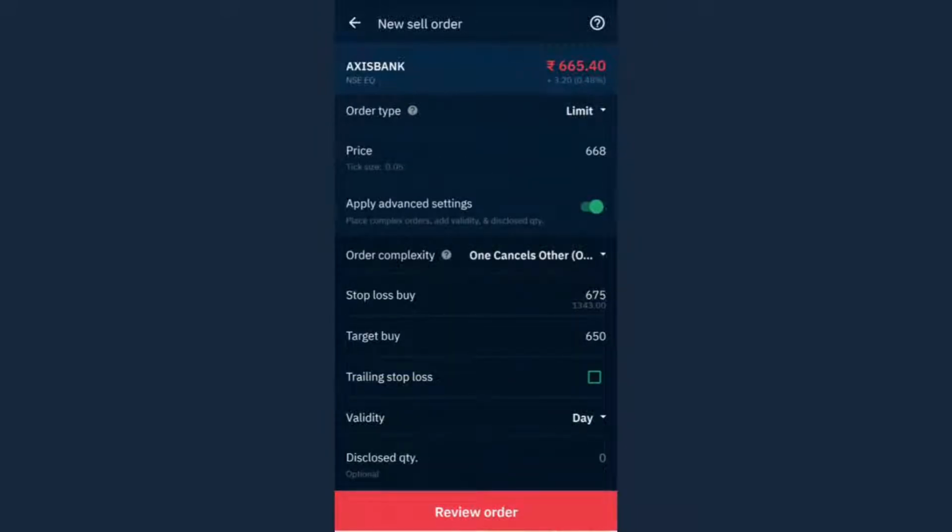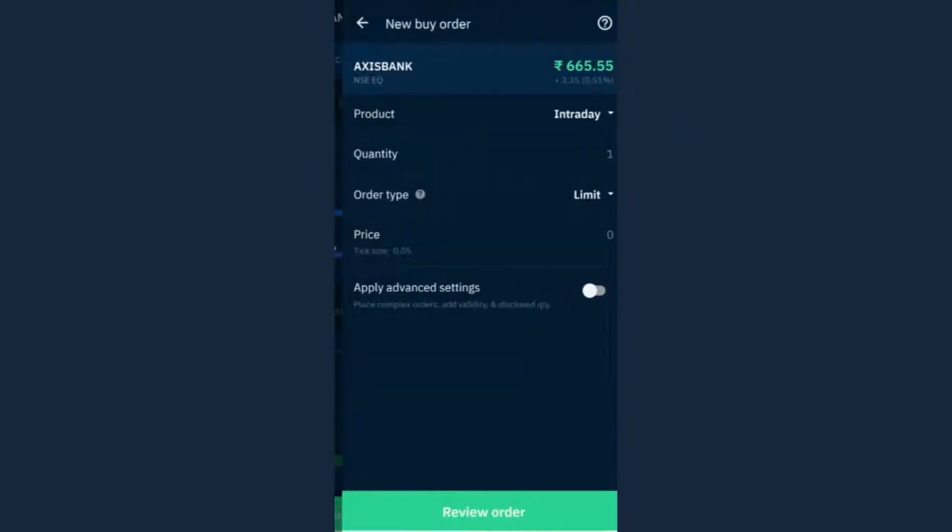So cover order means just specify your price at which you want to buy or sell, and also specify the stop loss along with that. And one cancels other means specify your price, specify your stop loss, and also specify your target. If the price goes in your favor, what is your target at which you want to buy or sell? Or if the price doesn't go in your favor, what is the maximum loss you are willing to take? So specify your stop loss also. Now here this was a short sell order, so the stop loss and target both are buying.